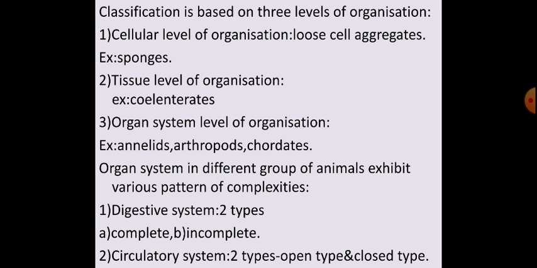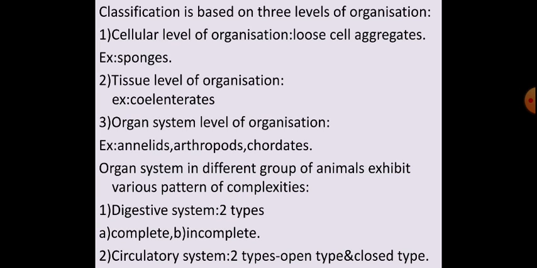In the animal kingdom, the arrangement of cells, this classification is based on three levels of organization. The first one is cellular level of organization, the second one is tissue level of organization, and the third one is organ system level of organization. So what is cellular level of organization?